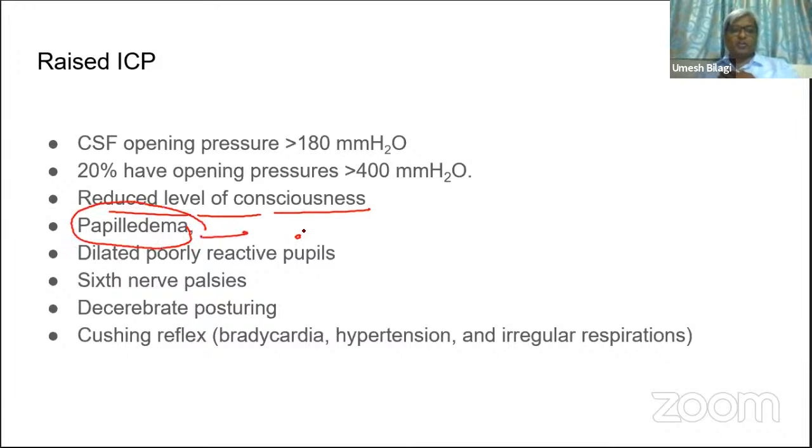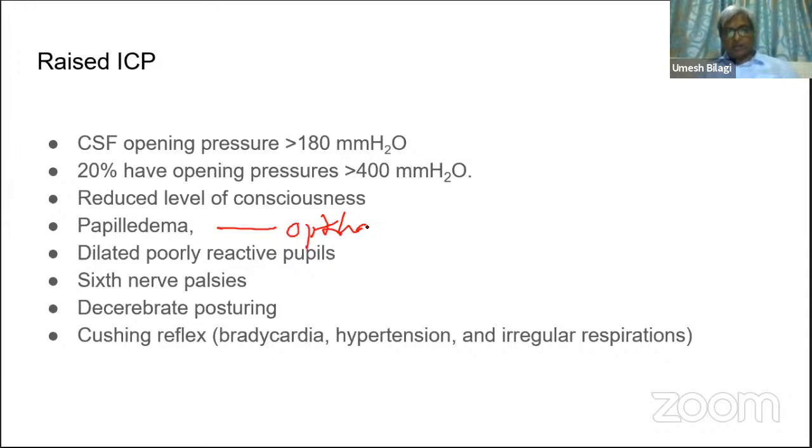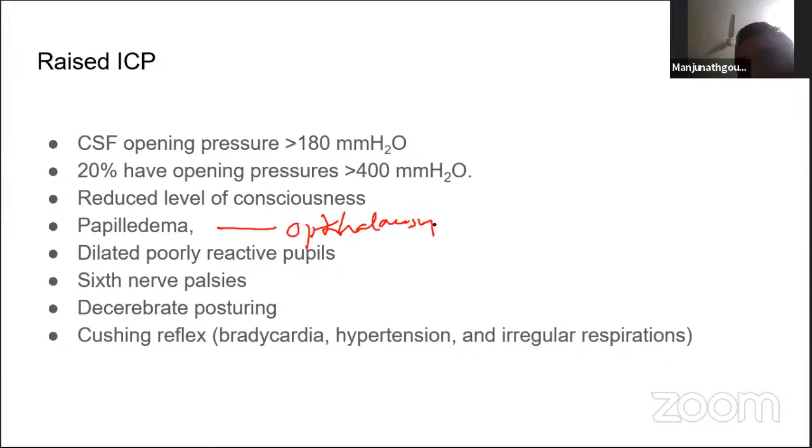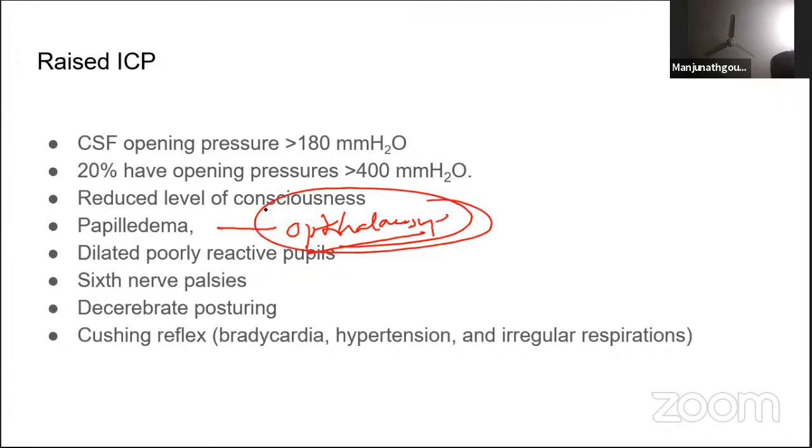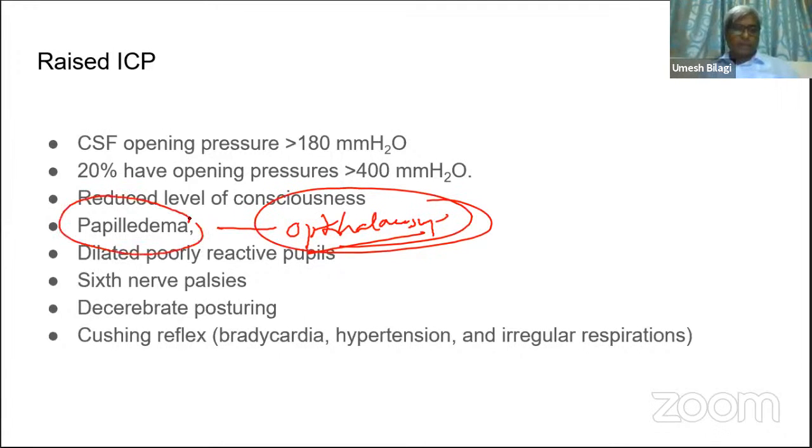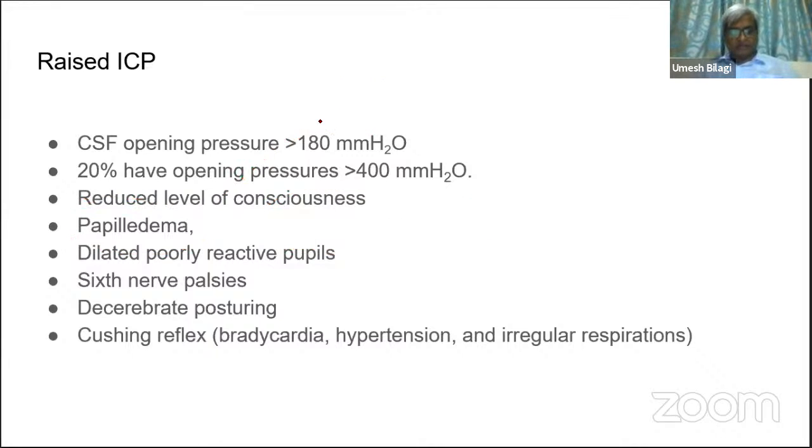You diagnose it with the help of what? Ophthalmoscope. Yes. If with the help of an ophthalmoscope you can pick up papilledema, it is a very good sign of raised intracranial tension. So if you find papilledema, then for doing LP you should be very careful because there can be herniation of the brain.